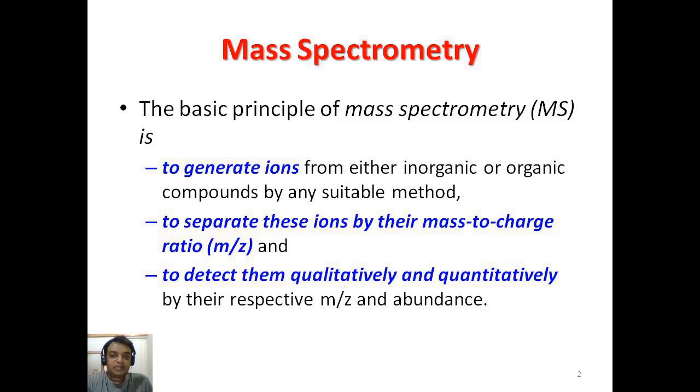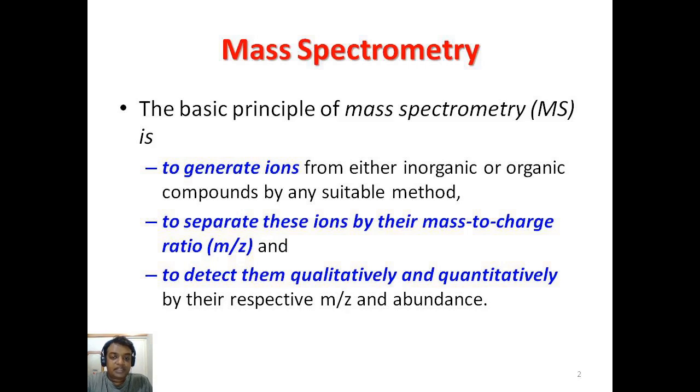The basic principle of mass spectroscopy is to generate ions from either inorganic or organic compounds by any suitable method. These ions are either cations, anions, radicals, or radical cations.